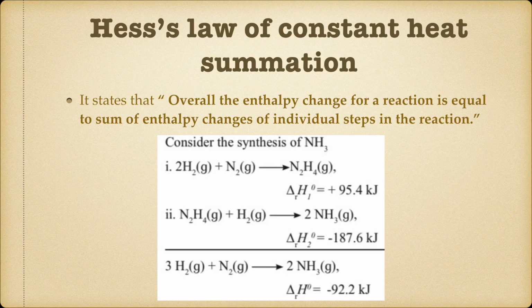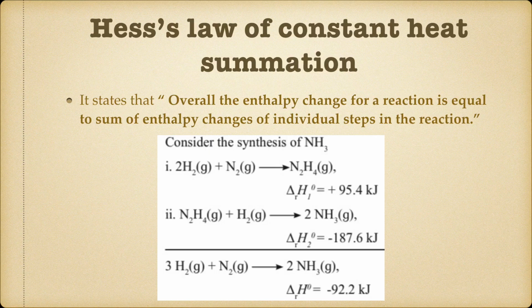Now if we want to calculate the enthalpy change for an overall reaction, say the synthesis of NH3, the first step is 2H2 reacting with nitrogen to give N2H4. The enthalpy of this step is 95.4 kilojoules. In the second step, the intermediate which is formed, N2H4, reacts with H2 to give 2NH3, and the enthalpy change for this step is minus 187.6 kilojoules.